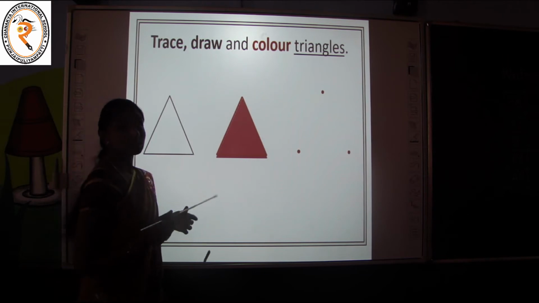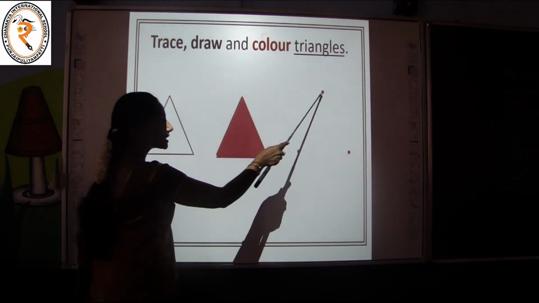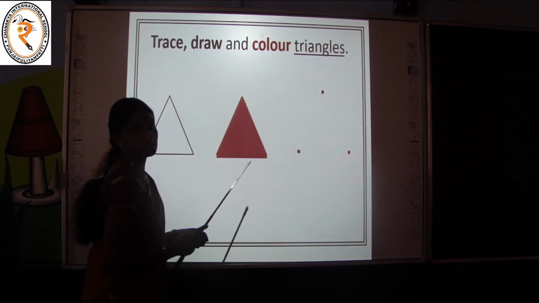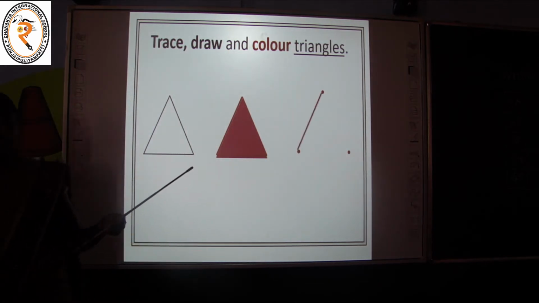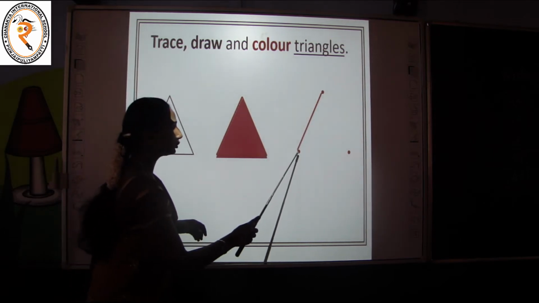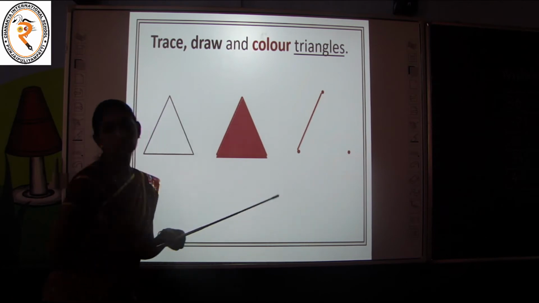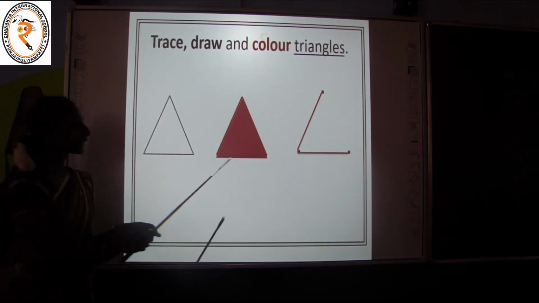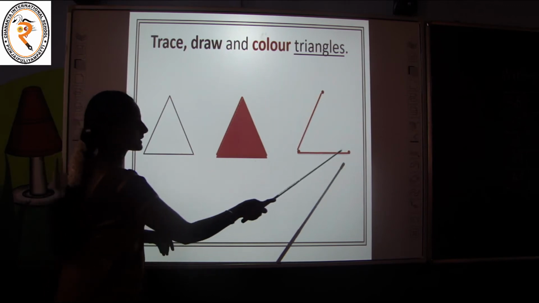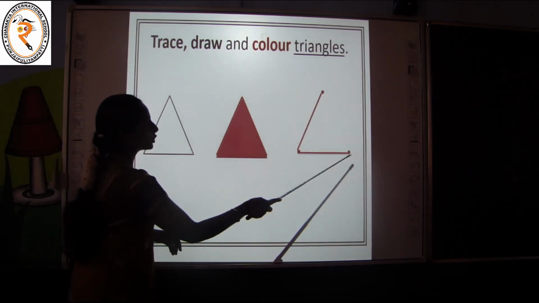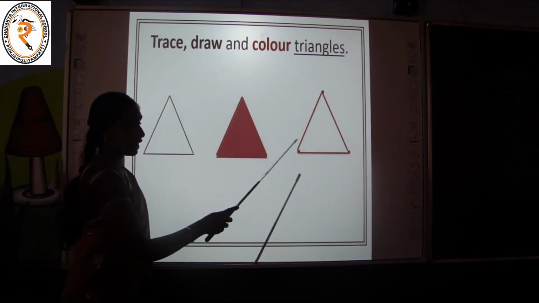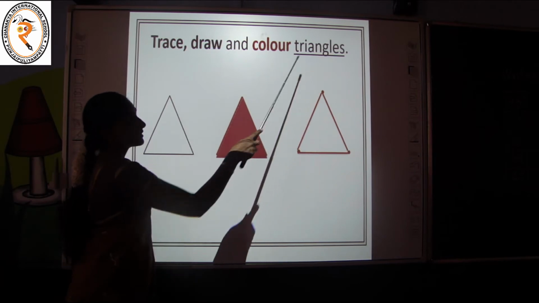Don't worry, okay? You have to start from this top point. First you have to join this dot and this dot by a slanting line. Like this you have to join, okay? Next you have to join these two dots. You get a sleeping line, okay? What we have to do next? Yes, we have to join these two dots by a slanting line. What do we get? Now we drew a triangle.